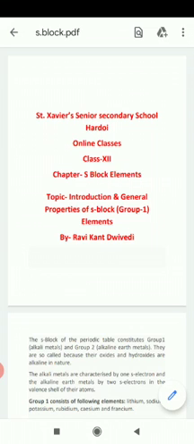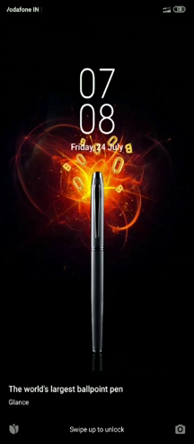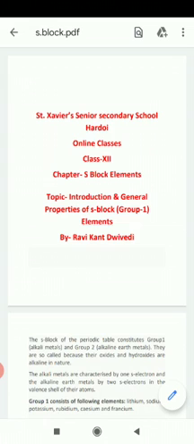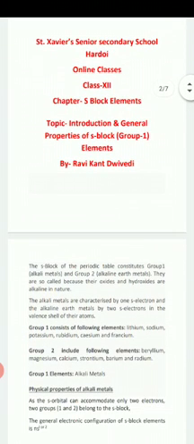These are called alkali and alkaline earth metals. Group first elements are called alkali metals and group second are called alkaline earth metals. They are called so because their oxides and hydroxides are basic in nature and some of them are soluble in water. The alkali metals are characterized by the presence of one electron in their outermost orbit, whereas the alkaline earth metals are characterized by the presence of two electrons in the valence shell.